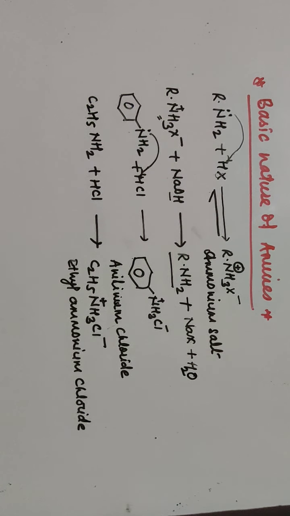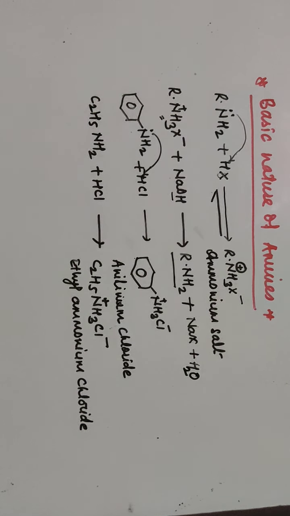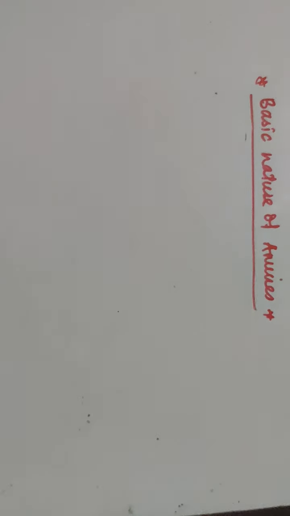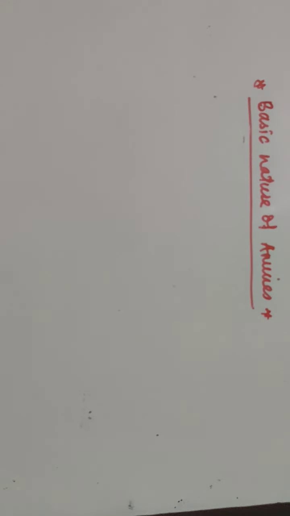Let us see in aqueous medium. Actually, I can erase this. In aqueous medium they exist in equilibrium. I'll take again RNH2, a primary amine, with nitrogen having a lone pair of electrons.